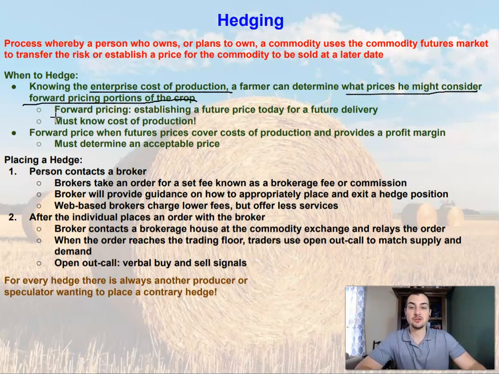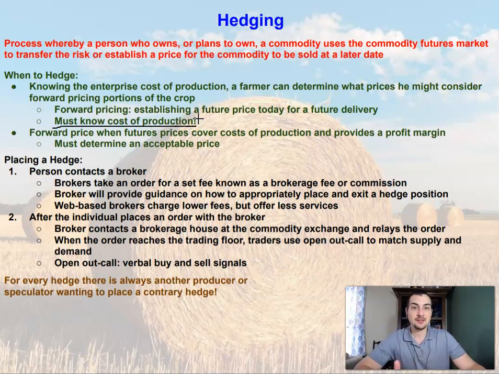So what we're trying to do is establish a price, and that's known as forward pricing. Often farmers may use a hedge to try and establish a future price today for a future delivery. So that's that forward pricing. They're trying to forward price their commodity, but they must know the cost of production.